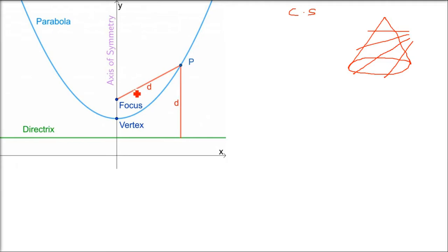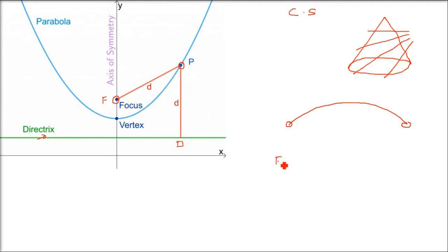We use the parabola in different fields. If you throw a stone, it follows a projectile motion, which is a parabola. There are other conic sections also, and they have the same definition. If you take any point on the parabola, its distance from a fixed point, which is the focus, and its distance from a fixed line, which we call the directrix, will always have a fixed ratio.